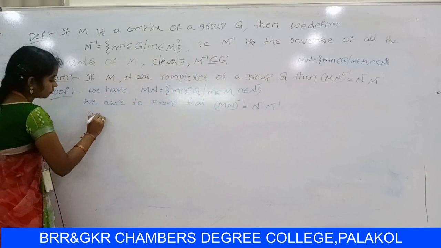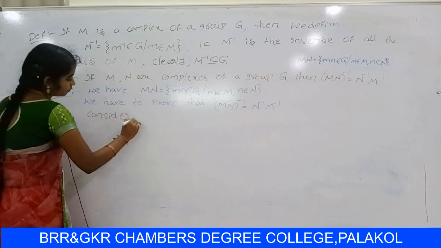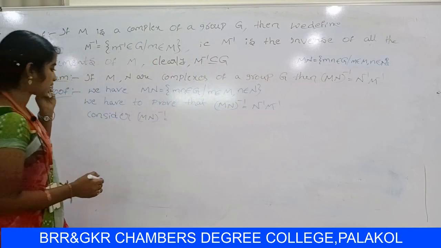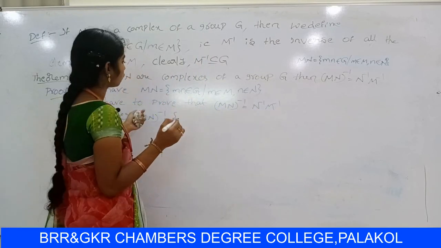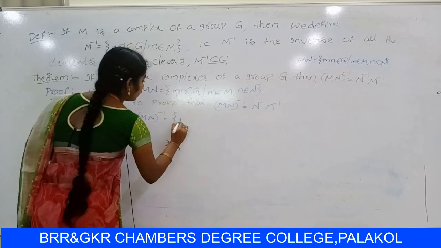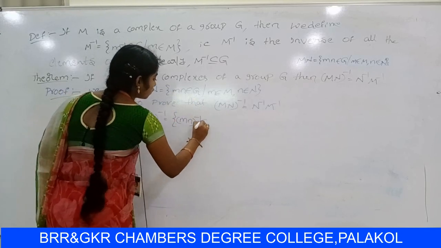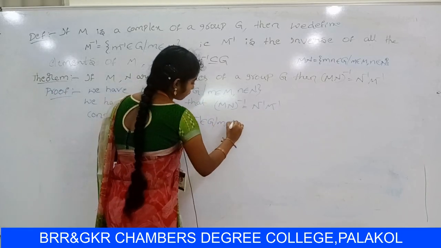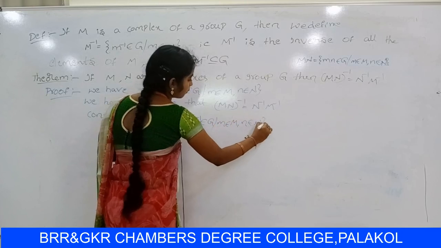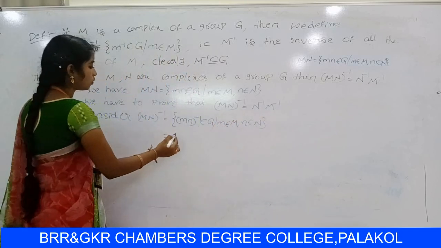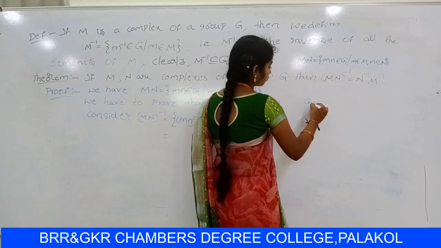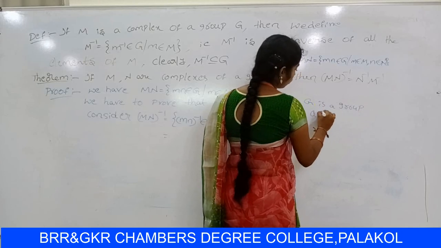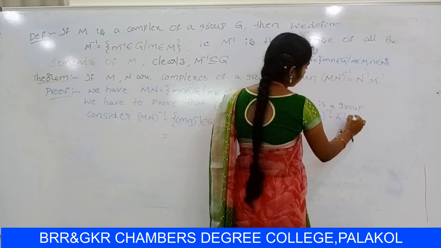So consider (MN) whole inverse. It can be written, using this definition, as (mn) whole inverse belongs to Z such that small m belongs to capital M, small n belongs to capital N. So already you know that Z is a group, so (AB) whole inverse equals B inverse A inverse.